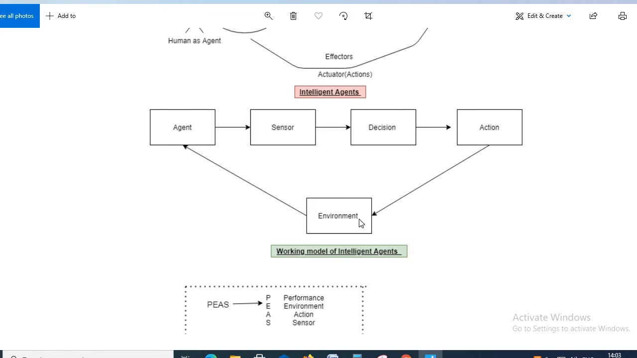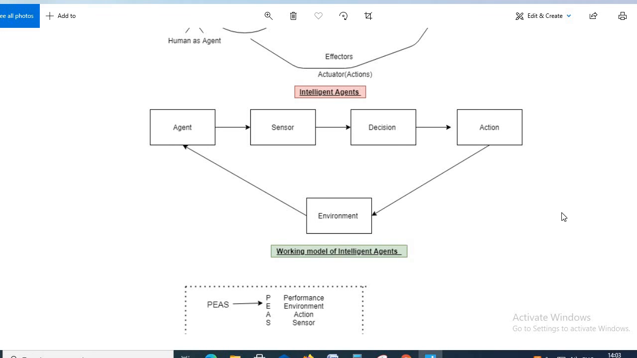So there is some problem statement, and after processing through all these boxes, using the sensors, using the memory, making some decision, taking some action, it gives that action back to the environment. This is how the working model of an intelligent agent works.